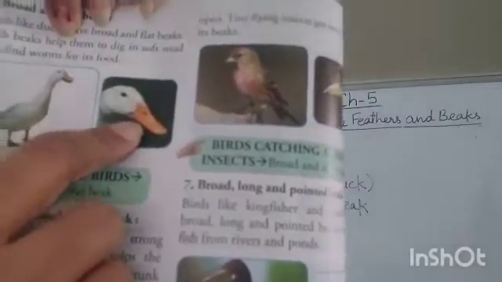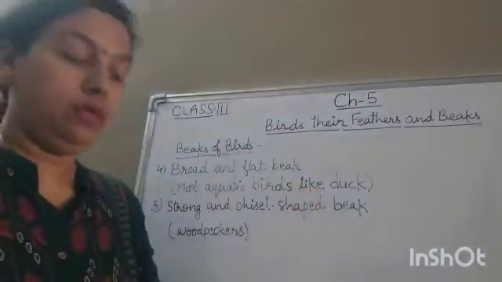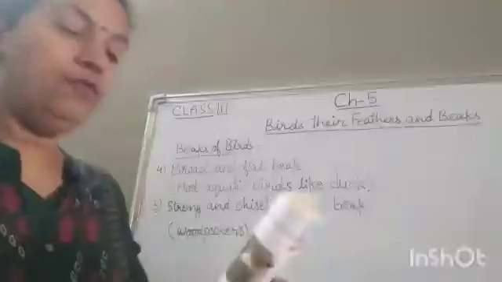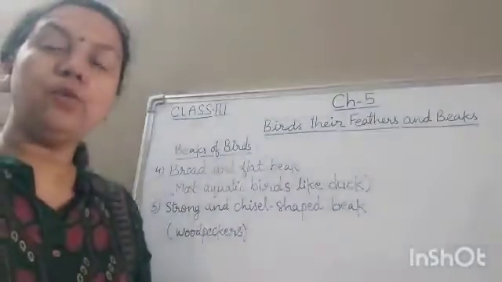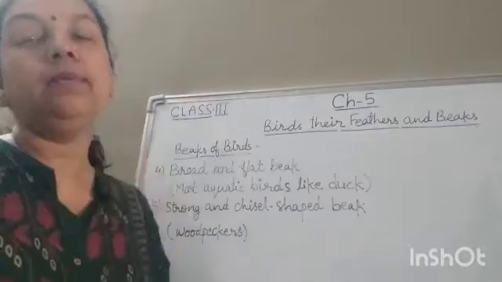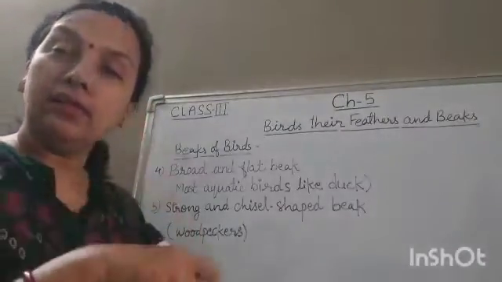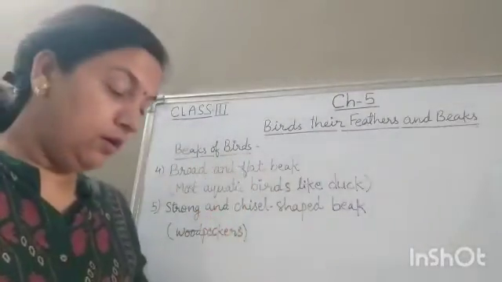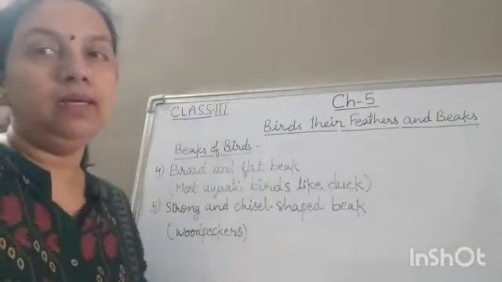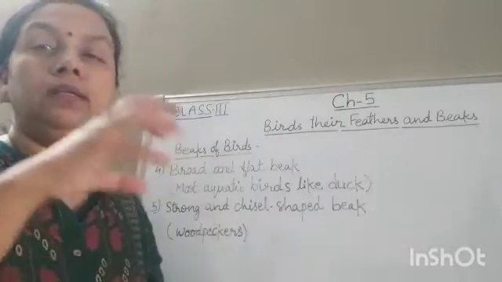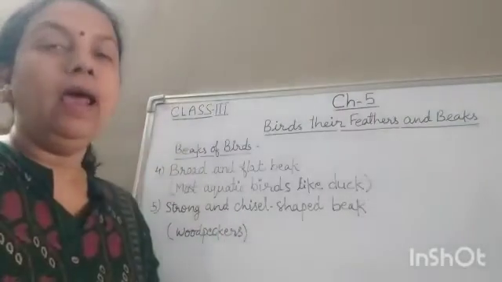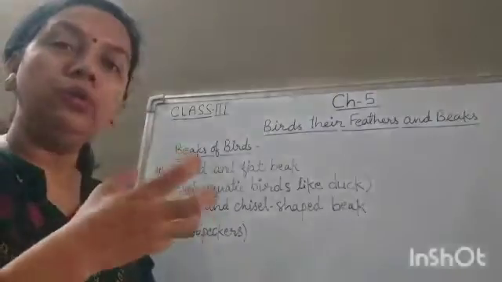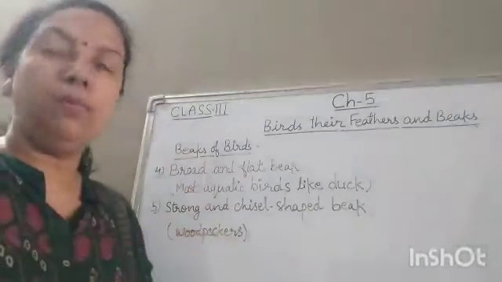Because they have to search for their food in mud, and if you see carefully, you will see a hole in its beak. Okay, why is it so? There is a hole in its beak because when it searches for its food, for worms in mud, then the muddy water comes out from that hole, and the food remains in its mouth.